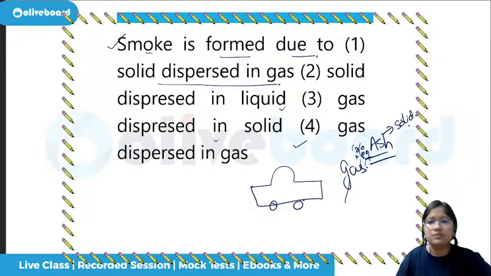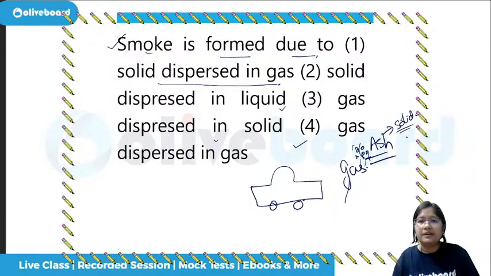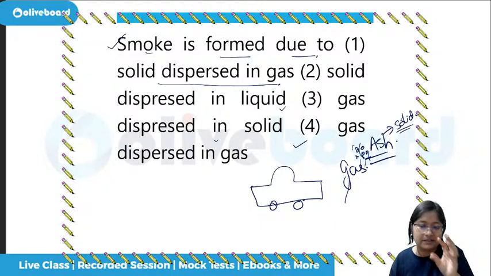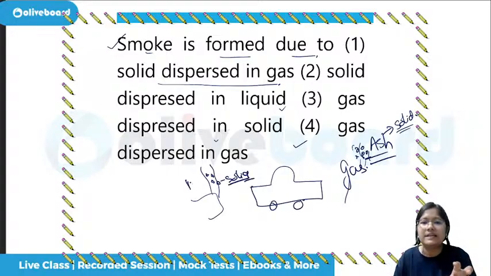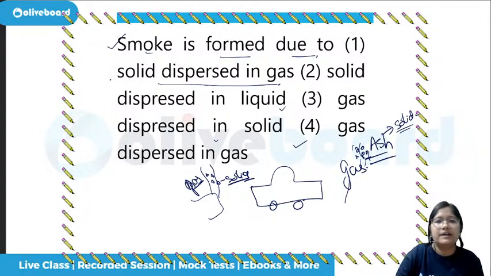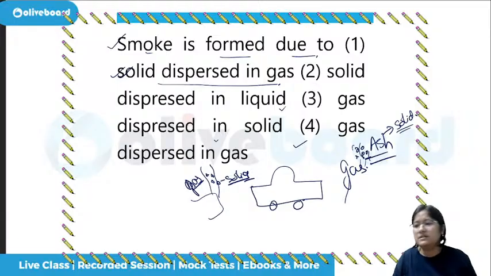Gas dispersed in gas? No, ash is solid, no? If ash particles are there, then that is solid. If we burn a paper, some gas will be there, and from the paper itself some small pieces we can see, no? Those are the solid pieces which are there in the gas, in the air. So that is why it is solid dispersed in gas.